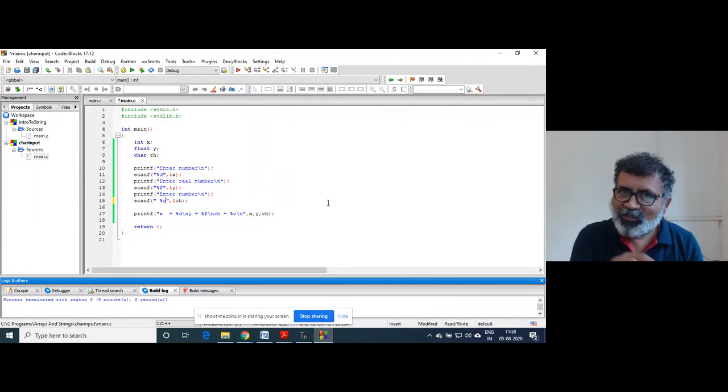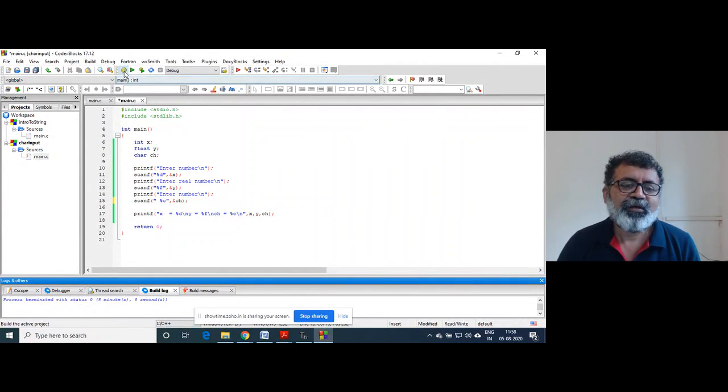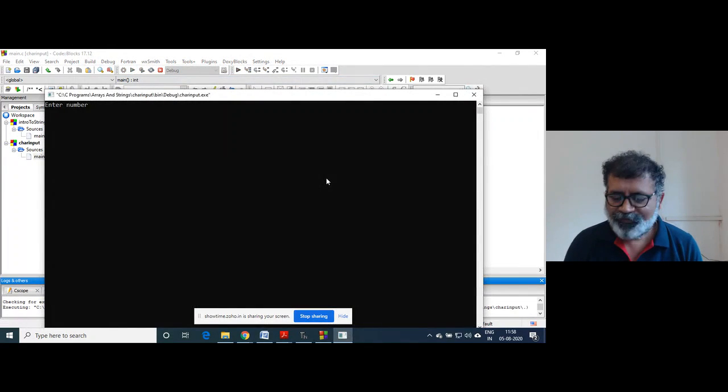Otherwise, this problem should have cropped up at that moment. But I had already put the one blank space over there. Because of the blank space, the next character whatever you input will be stored at the address of ch. This is a raw method, but it works. Now, this is not taught, and you won't find it in the books. So now if I run this code and enter, suppose, 55, then 55 will be stored, right?